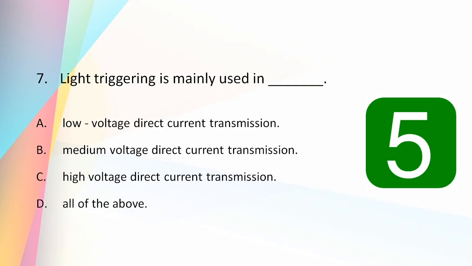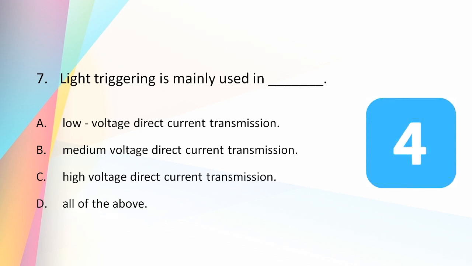Light triggering is mainly used in: low voltage direct current transmission, medium voltage direct current transmission, high voltage direct current transmission, all of the above.